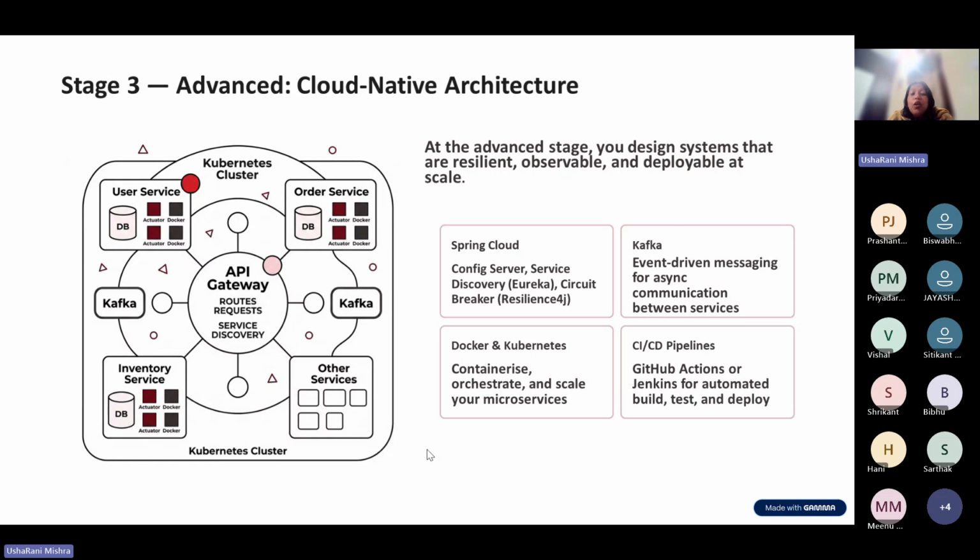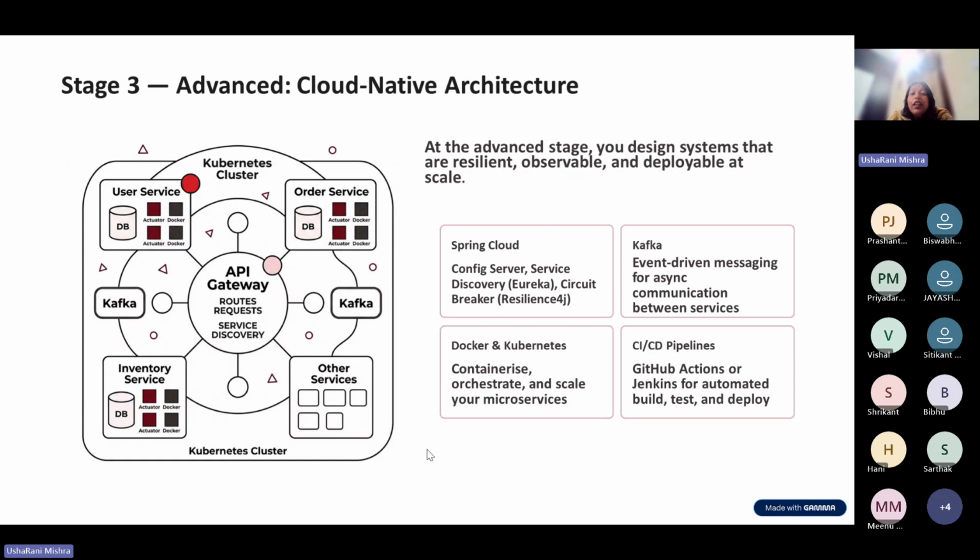Suppose my order service has crashed, automatically the other order service should be instantly deployed, so that there will be no downtime. At any point of time there should be an order service up and running, so that whenever it needs to be accessed by the user, it is there in the environment to serve.